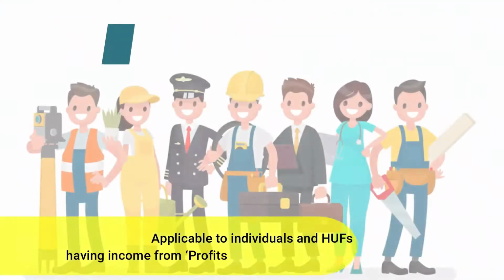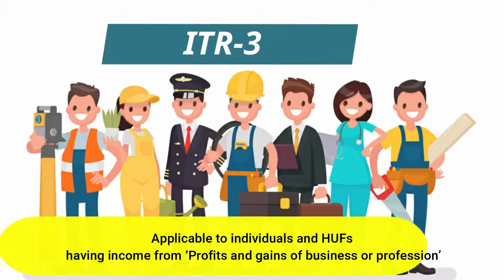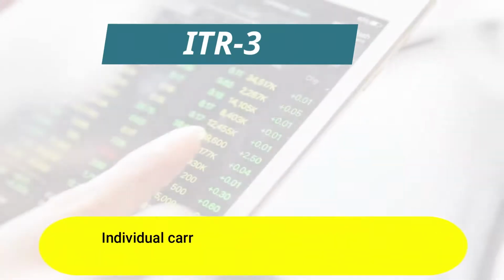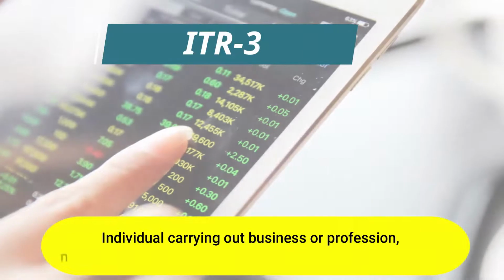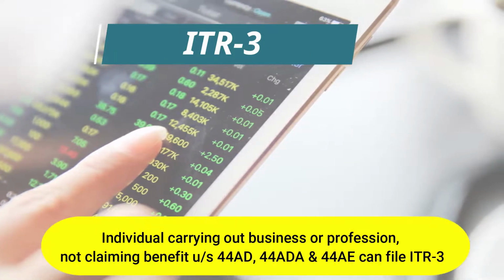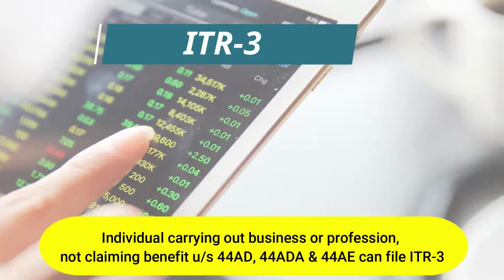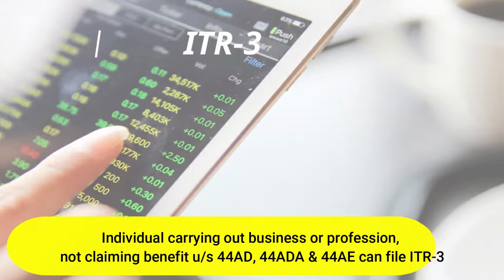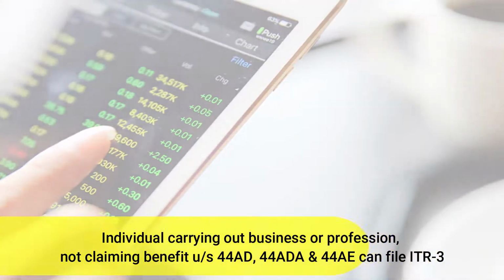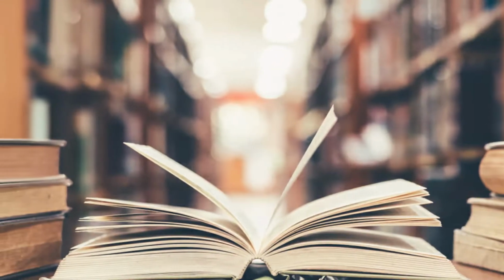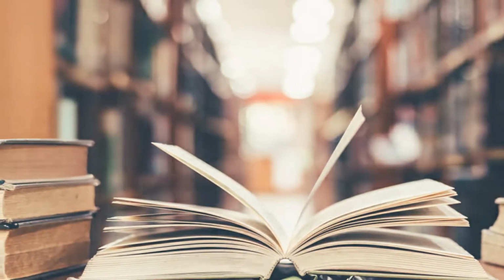ITR 3 is applicable to individuals and HUFs having income from business and profession. Any individual carrying on a business or profession may opt to file this return unless they want to claim benefit under presumptive taxation scheme provided under Section 44AD, 44ADA and 44AE of the Income Tax Act. Proper books are to be maintained and expenses are to be claimed on actual basis if ITR 3 is filed.